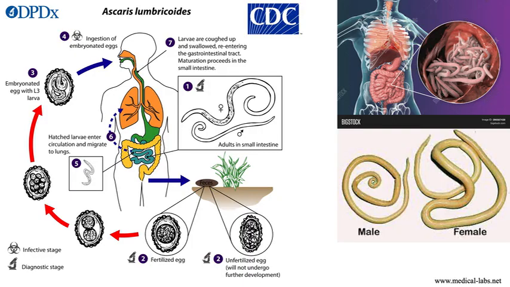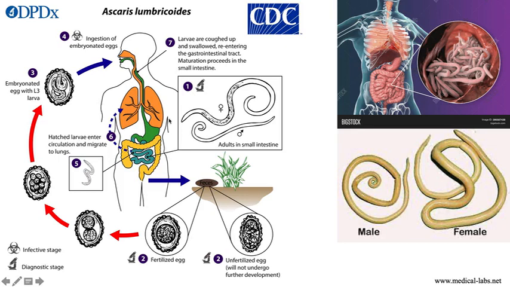So first of all, let's start with Ascaris lumbricoides. The life cycle of Ascaris lumbricoides is simple. Look, we are talking about worms, okay? So we have male and female. Here, we have two cycles: one cycle inside the human body, and the other cycle outside of the human body, okay?